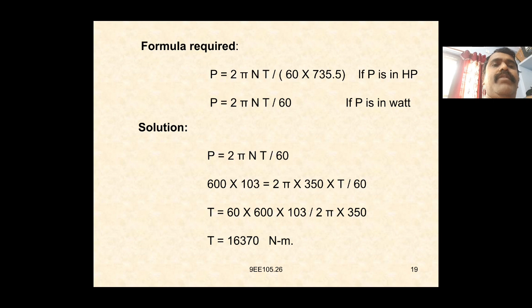So from the given data we have to substitute the values. P is equal to 2 pi NT by 60. The given power P is equal to 600 kilowatts. 1 kilowatt is equal to 10 to the power of 3, that is 1000. So 600 into 10 to the power of 3 is equal to 2 into 3.14 into 350 into T divided by 60. If we cross multiply, we get the value of the torque. T is equal to 60 into 600 into 10 to the power of 3 divided by 2 pi into 350. So T is equal to 16370 Newton meters here.